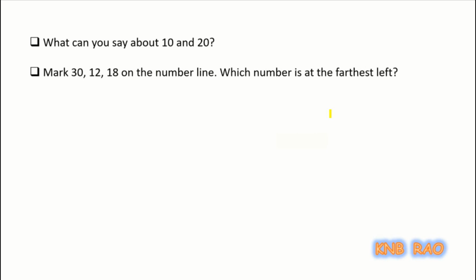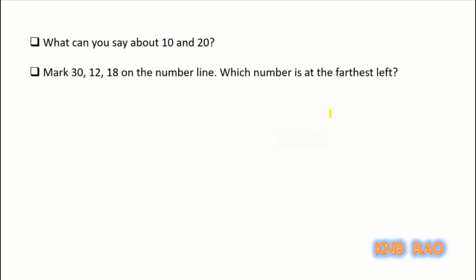Now I am giving you homework. One by one, note down those questions and solve them in your classwork only. What can you say about 10 and 20? Can you compare them? Who is smaller, who is greater? Now, draw a number line.